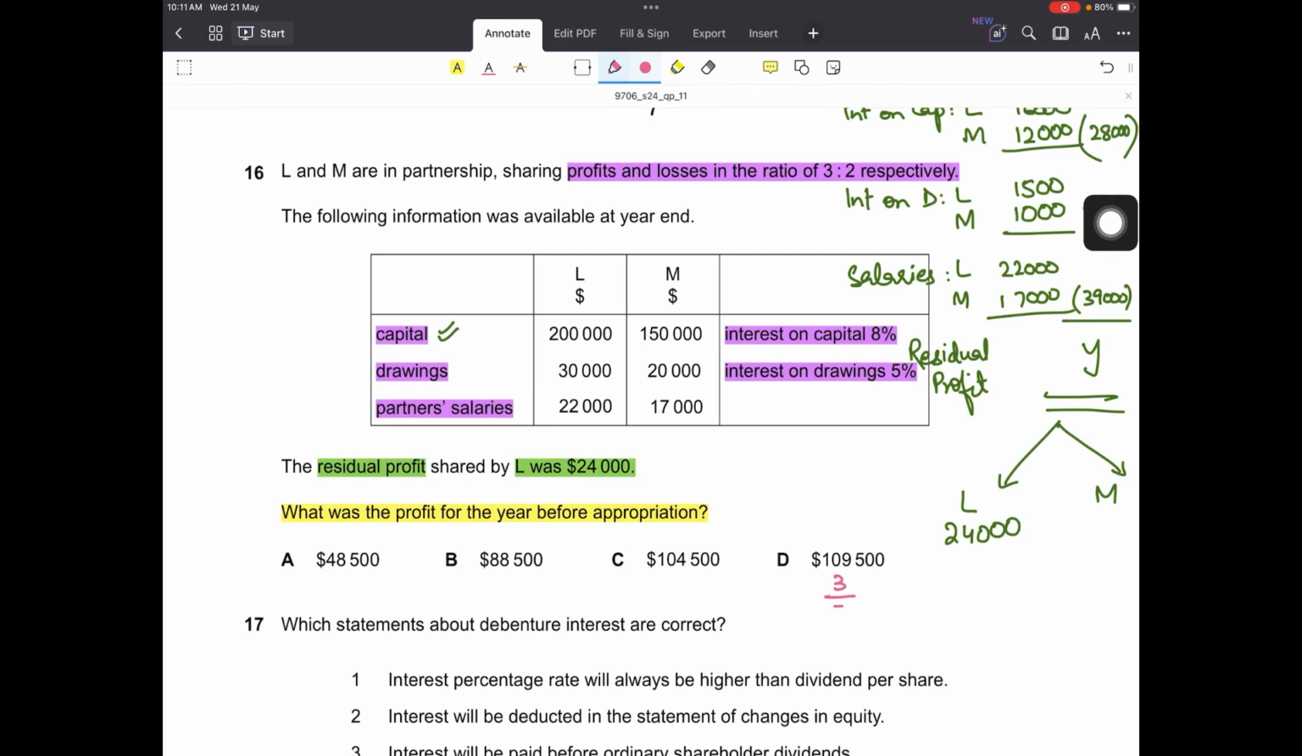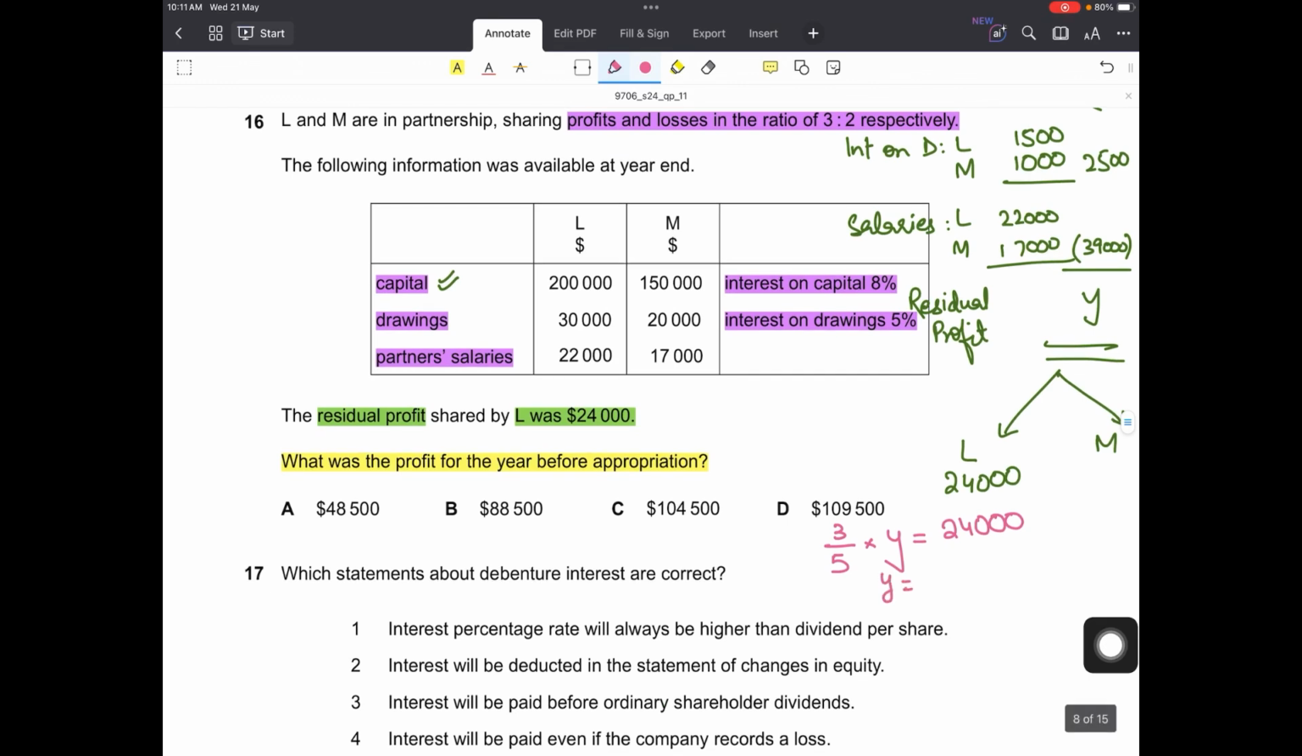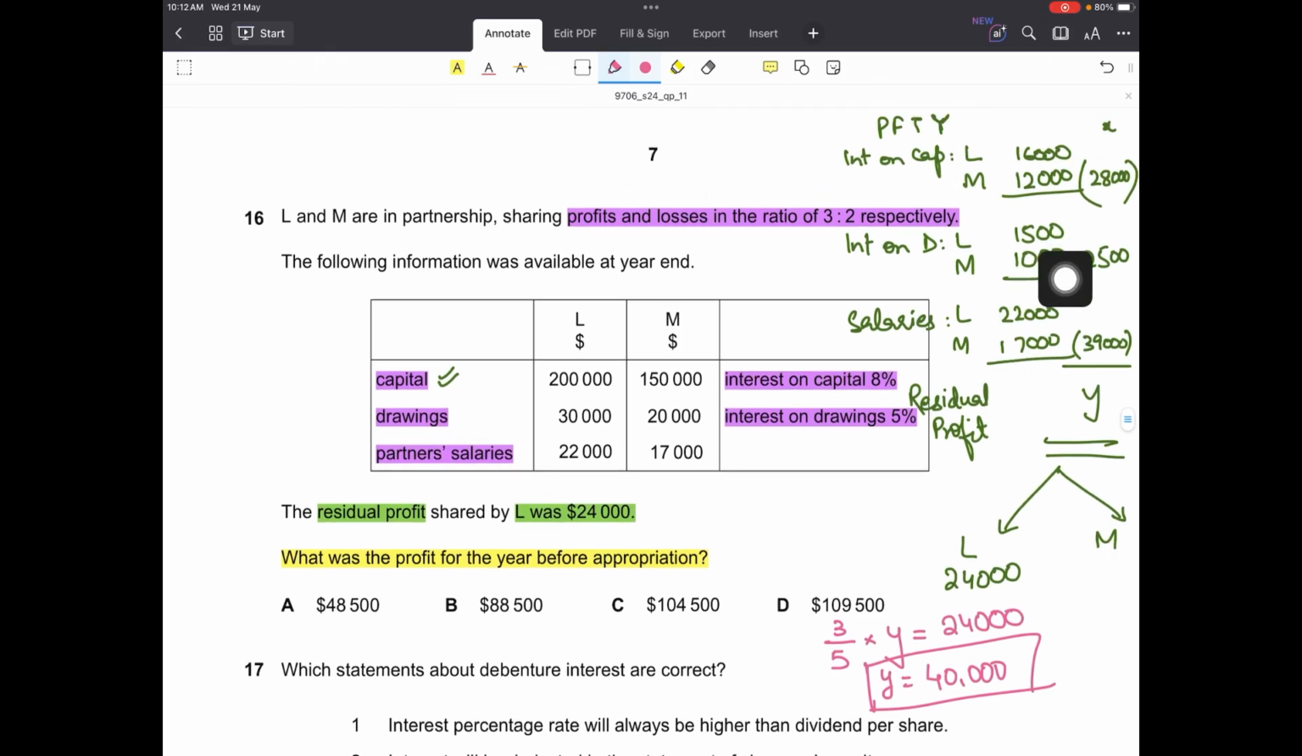So 3/5 is the share of L, and that would be multiplied by the residual profit, in this case Y, so his share would be 24,000, right? That's how we do it. The residual profit is divided amongst the partners using the profit and loss sharing ratio. So L's would be 3/5 into residual profit, and his share is 24,000. So this means that the residual profit would be 24,000 multiplied by 5 divided by 3. That would be 40,000. The residual profit after doing all the appropriations is 40,000.